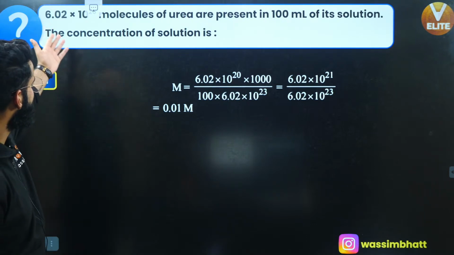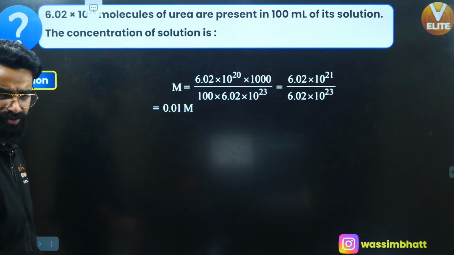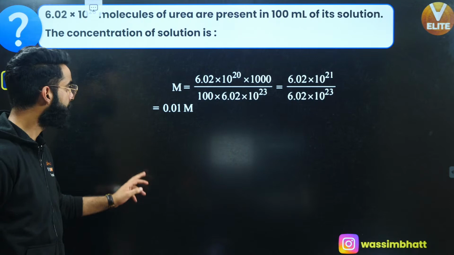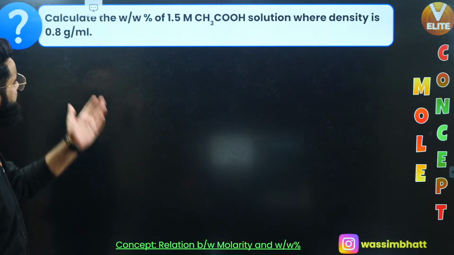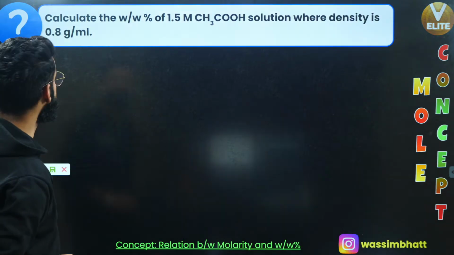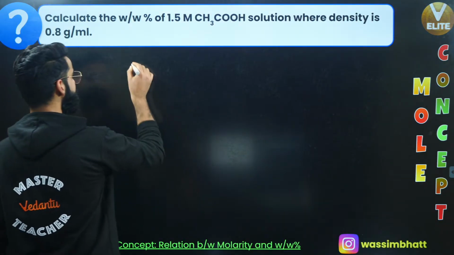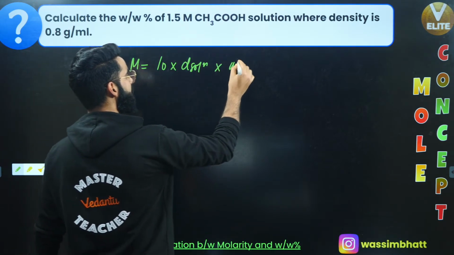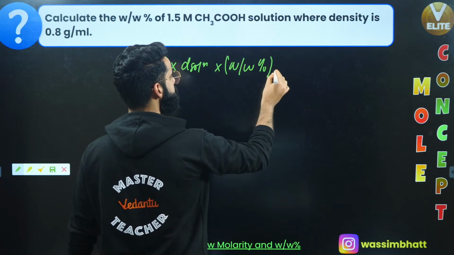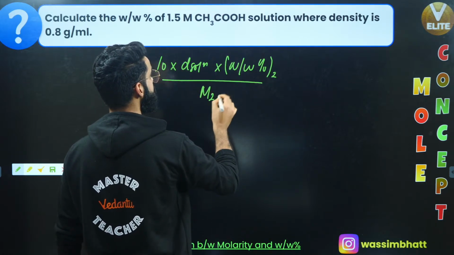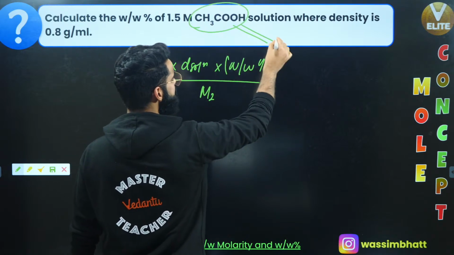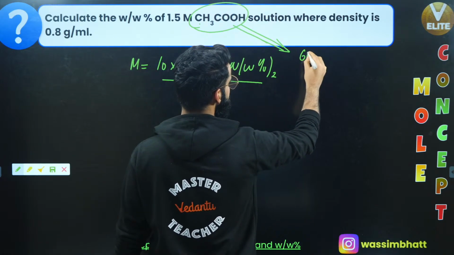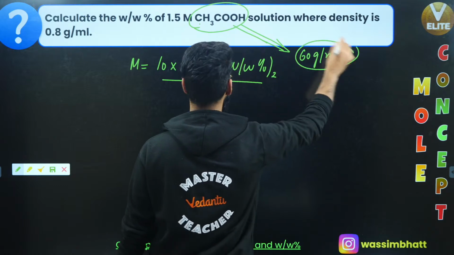This was a very simple question. Whenever you are supposed to calculate concentration, remember you are basically supposed to calculate the molarity, right? Okay, they might confuse you like this as well. Calculate the weight by weight percent of 1.5 molar CH3COH solution whose density is this much. See guys, there's one direct result. Molarity is equal to 10 multiplied by density of solution multiplied by weight percent of solute divided by molar mass of solute. Solute is your CH3COH, okay? What is the molar mass of CH3COH? It's 12, 24, 24 plus 4 is 28, 28 plus 32 is 60. So 60 grams per mole is the molar mass of solute, first of all, yeah?